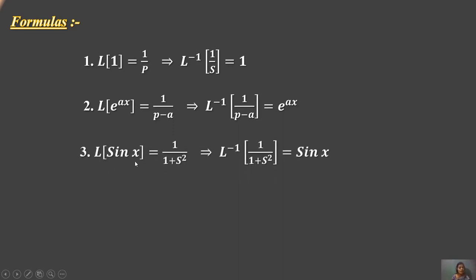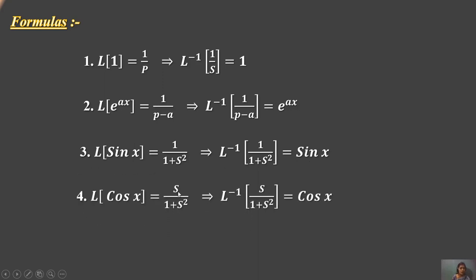L of sin ax equals 1 by 1 plus a square. When transferring to the inverse form, L inverse 1 by 1 plus a square, we consider the sine form. Same as the cos form, s upon 1 plus a square. L inverse generated s upon 1 plus a square, that will be cos x. This will be the formula we use in the Laplace form. L of x to the power n equals factorial n upon s to the power n plus 1, that is gamma of n plus 1 upon s to the power n plus 1.